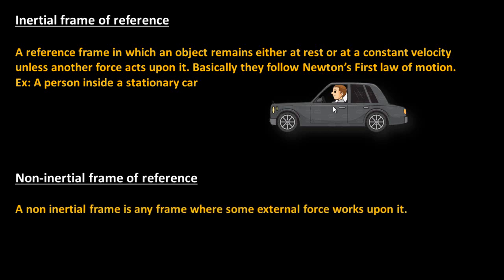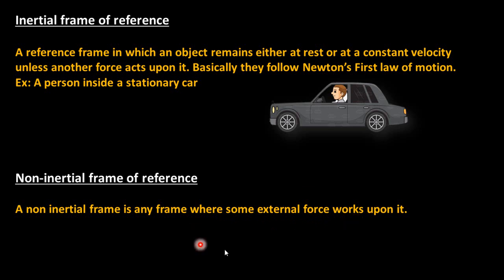The second category is non-inertial frames of reference. So these frames are just the opposite of inertial frames of reference. Means what? These frames don't follow Newton's first law, means there will be some external force which will work upon them.